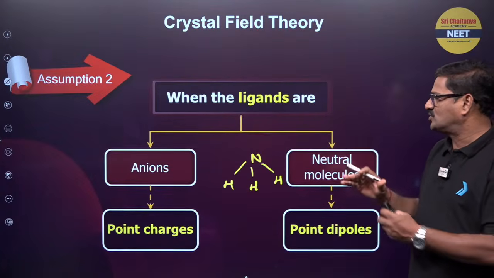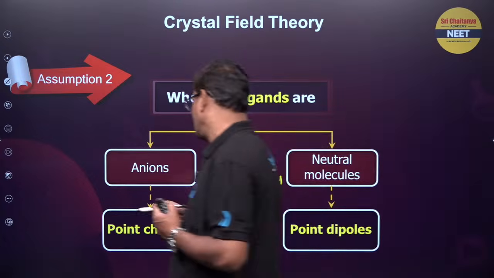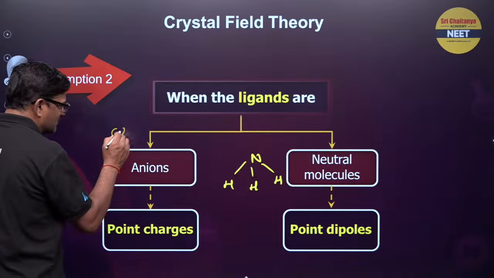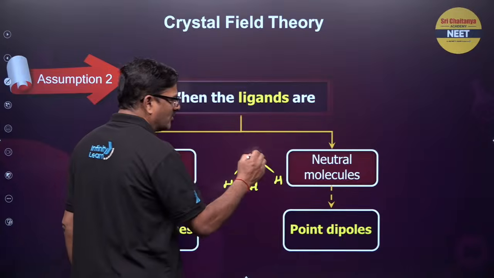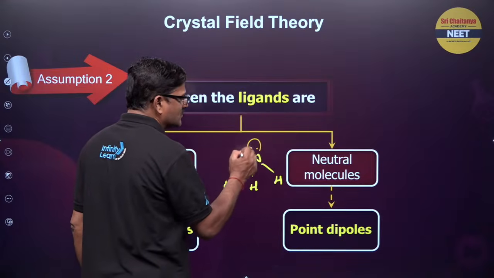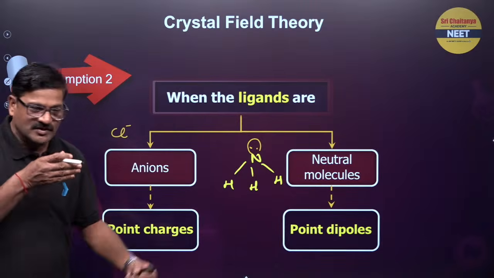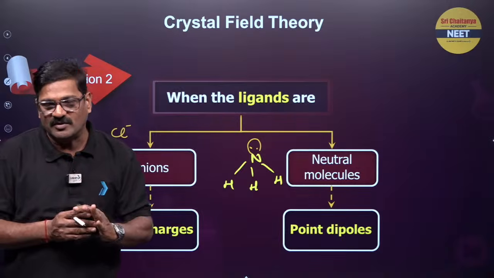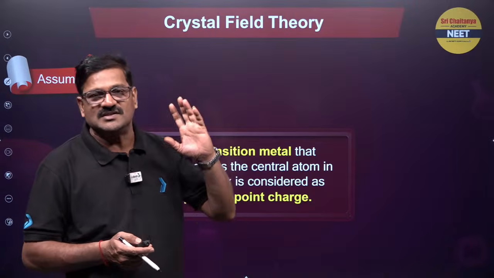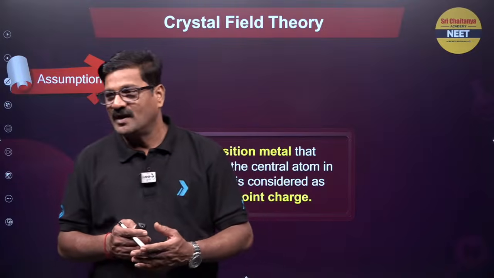When the ligands are anionic ligands or neutral ligands, take an anionic ligand like Cl minus, it's a point charge. When you take a neutral molecule like ammonia, it is going to be a point dipole. When this point dipole is approaching the metal, the metal has 5 d orbitals: dxy, dyz, dzx, dx2-y2 and dz2.